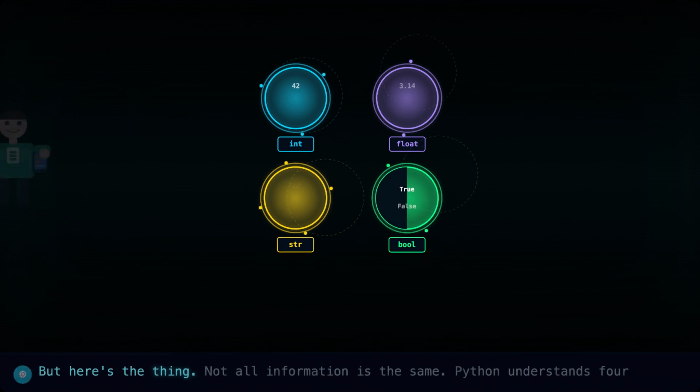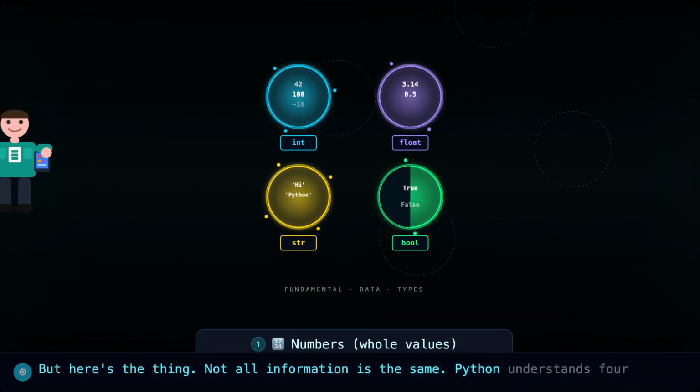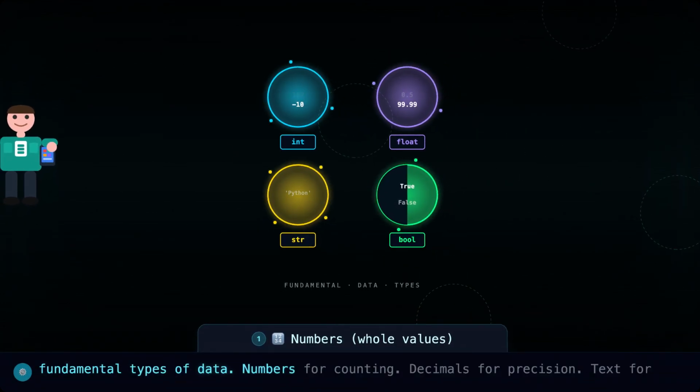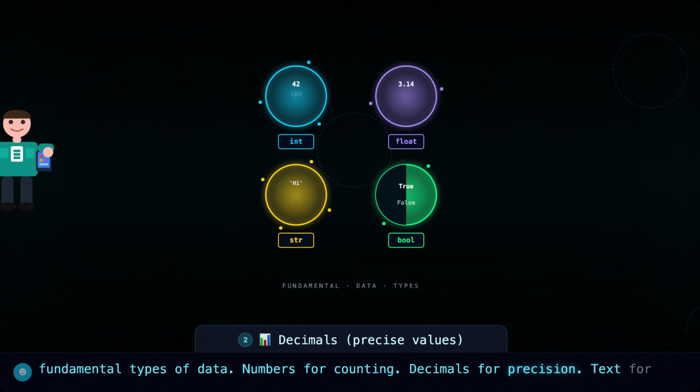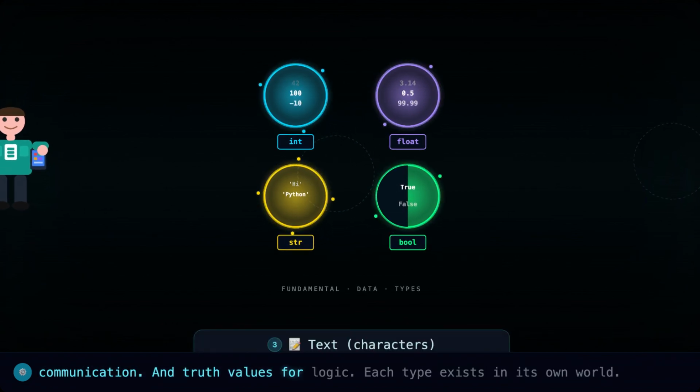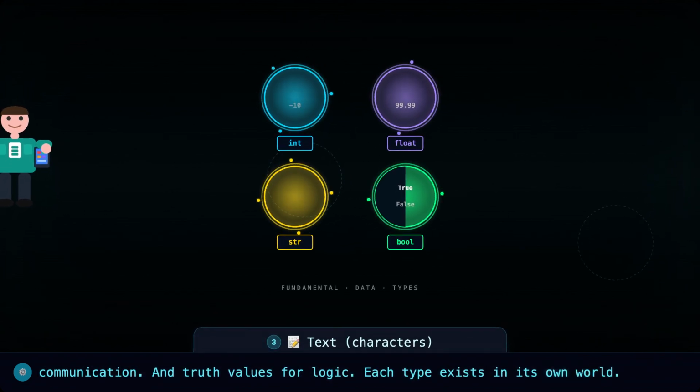But here's the thing. Not all information is the same. Python understands four fundamental types of data. Numbers for counting, decimals for precision, text for communication, and truth values for logic. Each type exists in its own world.